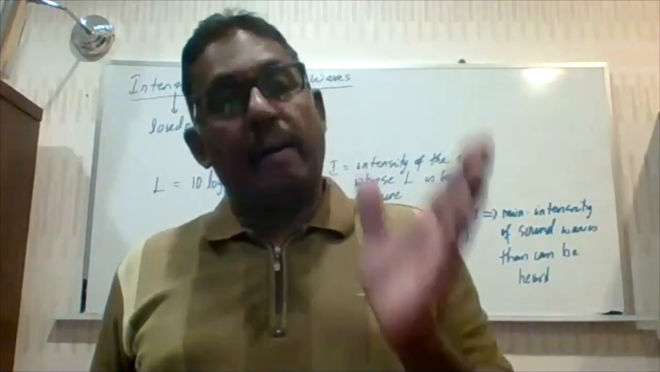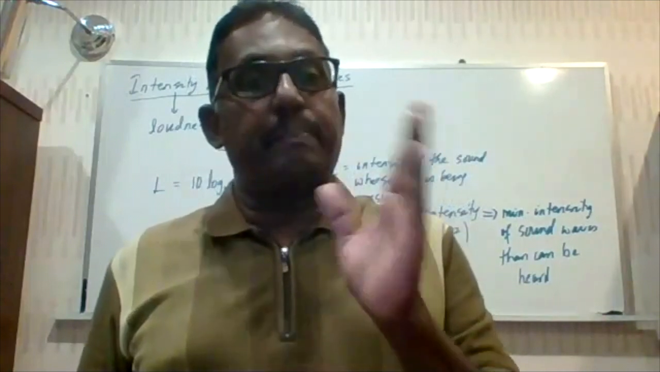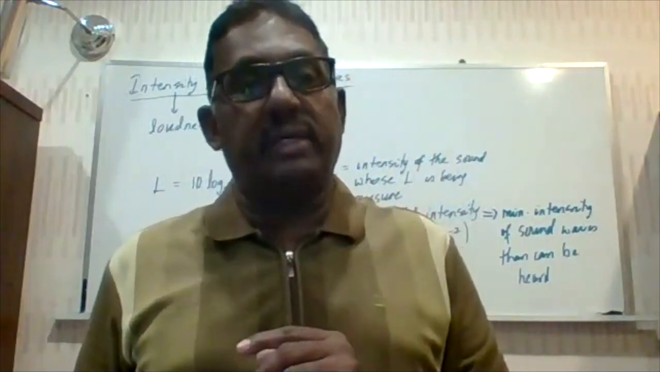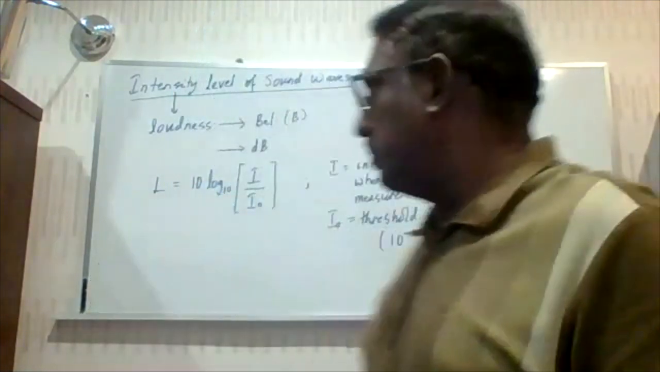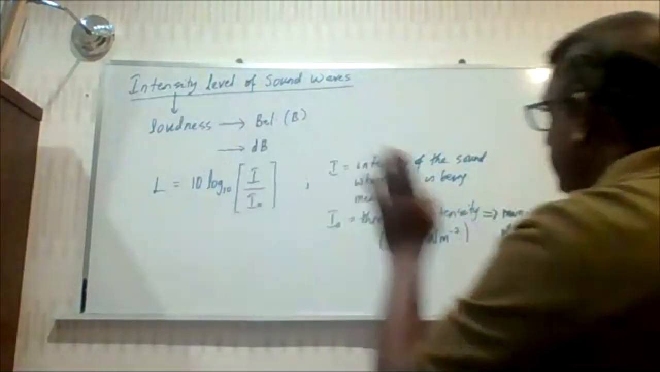And we also have the upper limit. The upper threshold limit will be 20,000 hertz. All right, here we are more focused on intensity. So you substitute and you'll get the value.